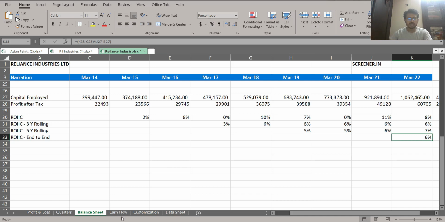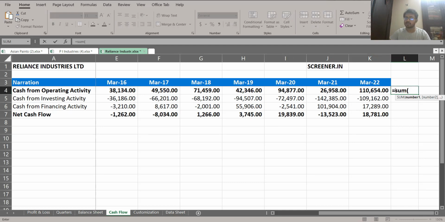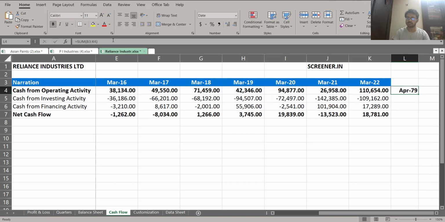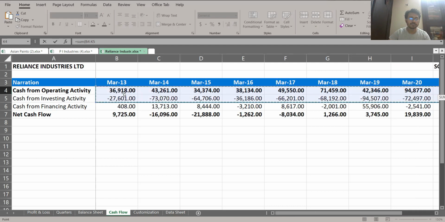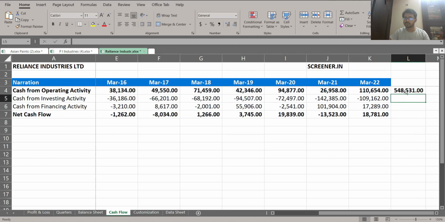Now let us also check how much money has actually gone into the business, right? Earlier also you have done the calculation. Let us try to calculate all the operating profit money that it has got since 2000. Let us do this calculation once again. Sum of this point. Yes, sum of this. So that means this is the total amount of money that Reliance Industries has earned since the year 2013.